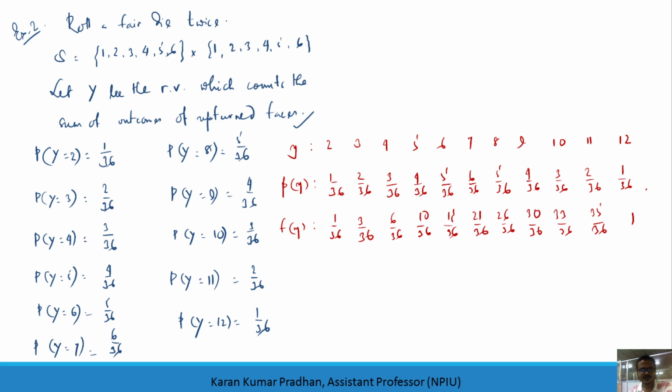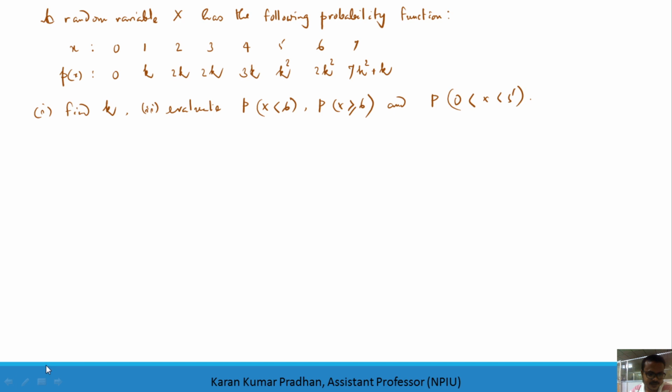So the next part is an example. Here it is given that a random variable x has the following probability function, that means the values of x are given and the corresponding probability mass functions are given in terms of k. The first part says to find the value of k. So what you will do here is take the sum of the probability mass functions, and by the property you know that the sum should be 1.